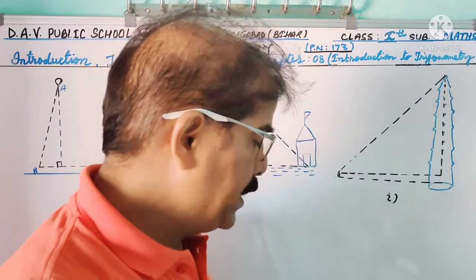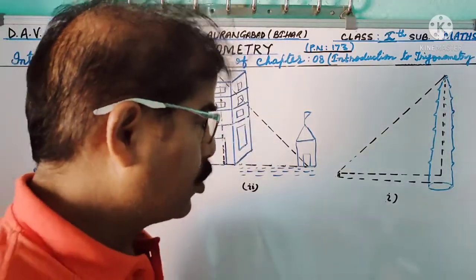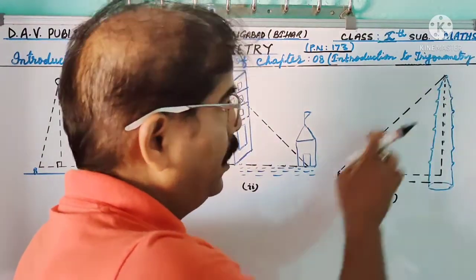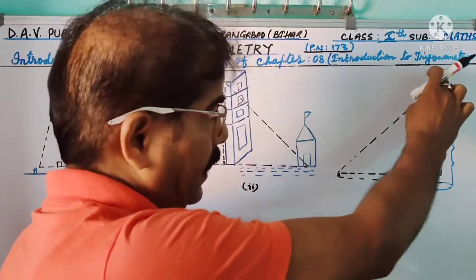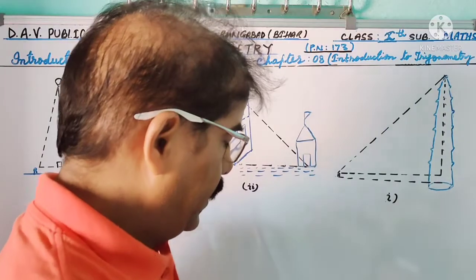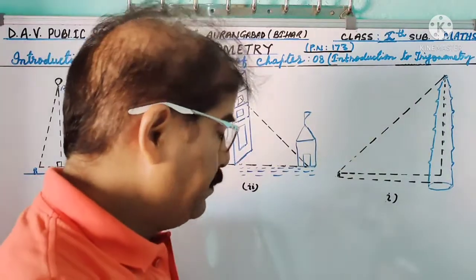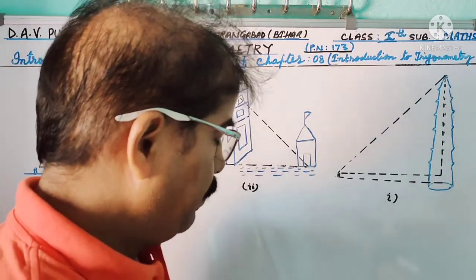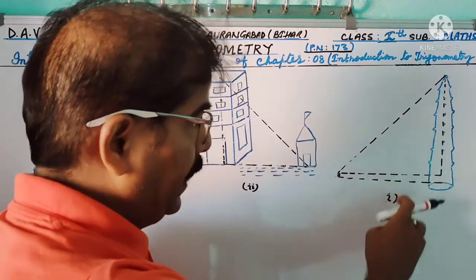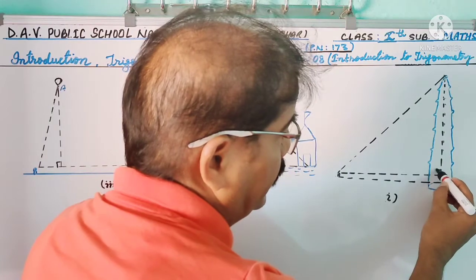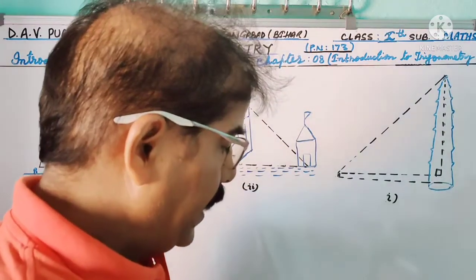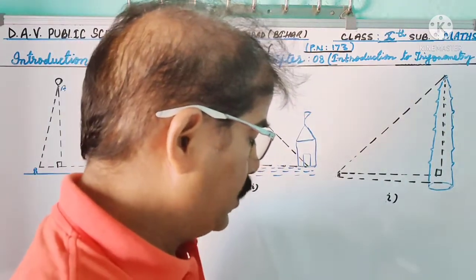Now, if a student is looking at the top of the Minar, a right angle triangle can be imagined to be made. So in the given figure, this is a right angle triangle, with a right angle of 90 degrees. Can the student find out the height of the Minar